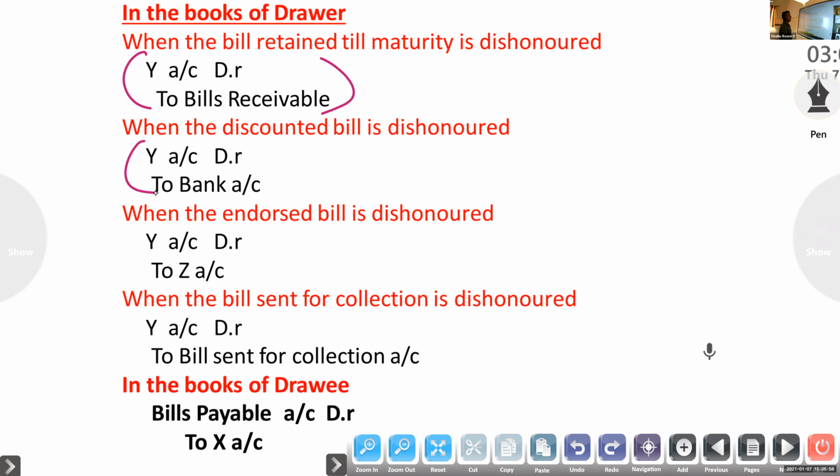Then, bill sent for collection is dishonored. Whenever we send the bill for collection, bill sent for collection account to bills receivable. If it is dishonored, Y account to bill sent for collection. So that is dishonor and noting charges.